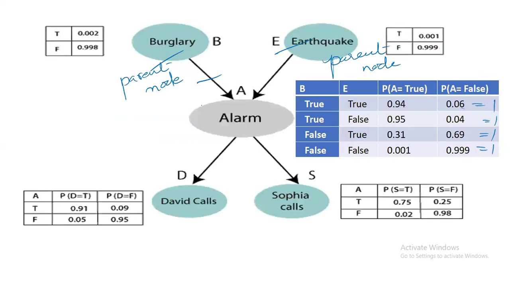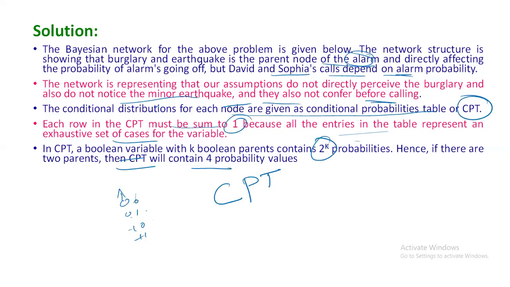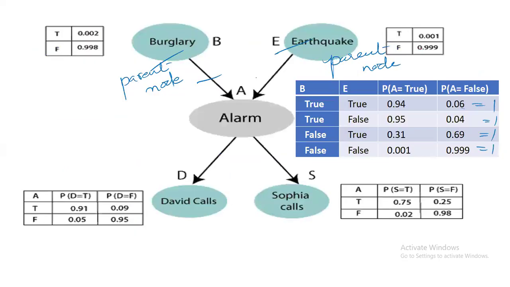This is the network structure I have discussed, showing burglary and earthquake. For the alarm, these two nodes act as the parent nodes, and for each value they have given the probability. If the burglary happened, that is true, the probability is 0.002.